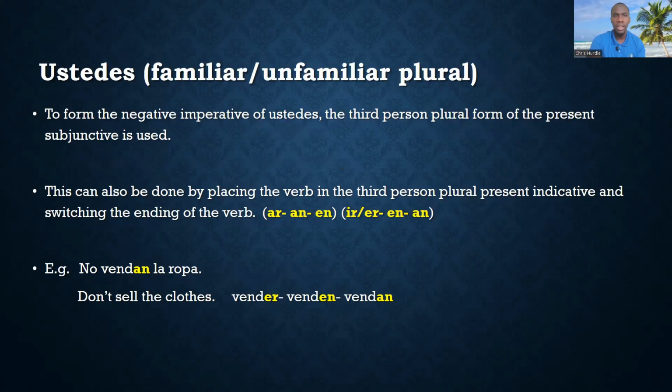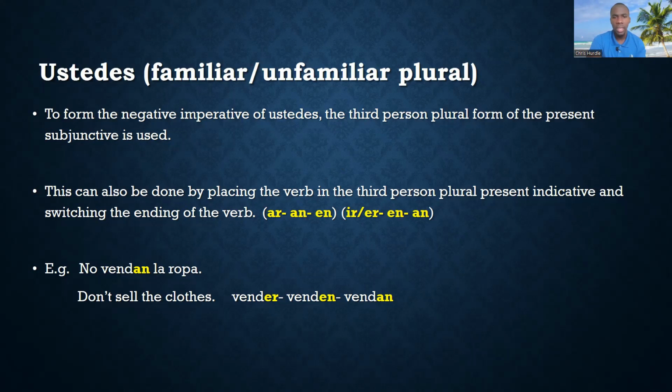Ustedes. Ustedes could be for persons that you know or persons that you do not know, right? So it would take the form of being familiar or unfamiliar. To form the negative imperative of ustedes, the third person plural form of the present subjunctive is used. We can also do this by placing the verb in the third person plural present indicative and switching the ending, right?